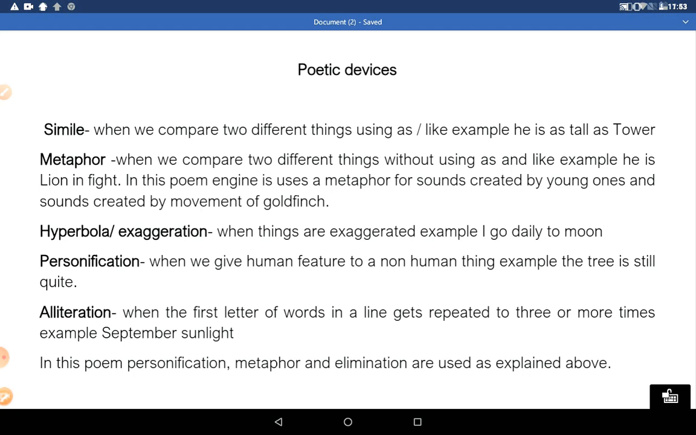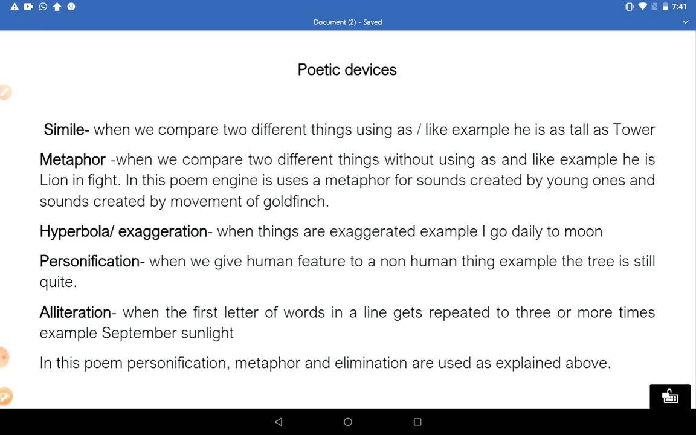Hyperbole or exaggeration. Exaggeration itself means we are hyping something. When things are exaggerated, example, I go daily to the moon. This example is taken to show that there is a very vast difference between the two destinations, the one a person is covering and the one where the person has to go. The distance is so much that it is just like he has to travel to the moon. This is taken as hyper exaggeration.